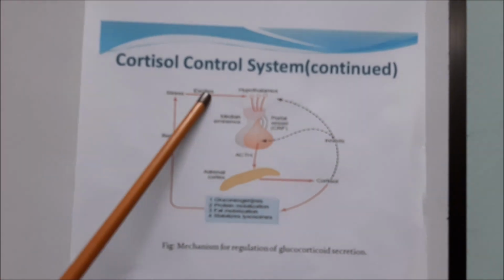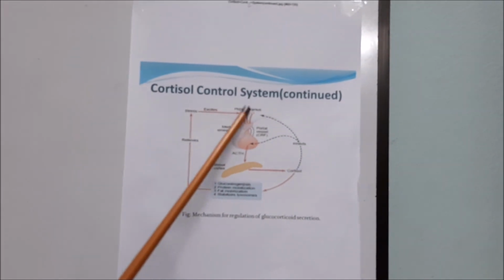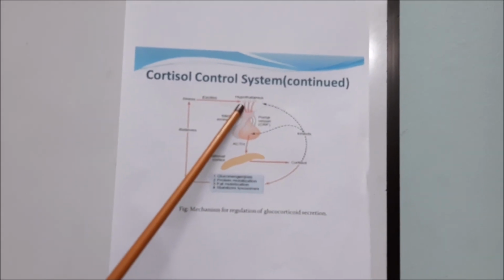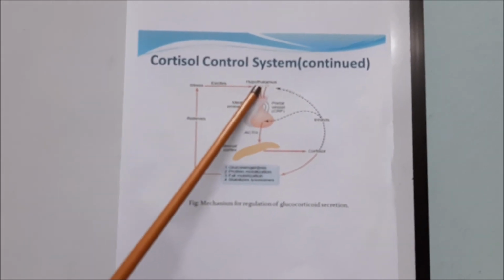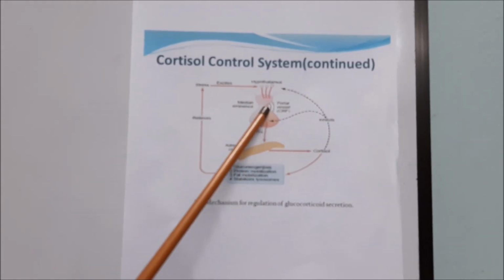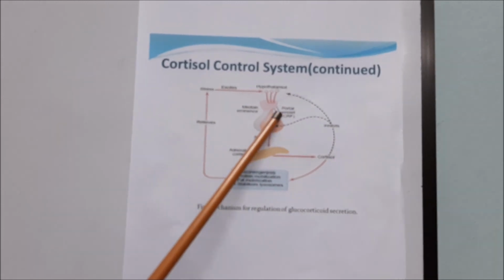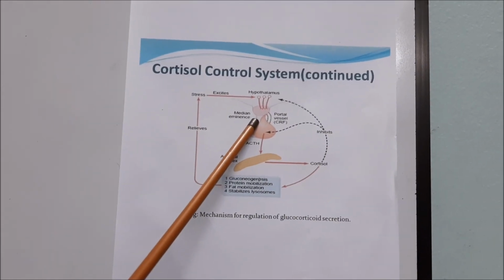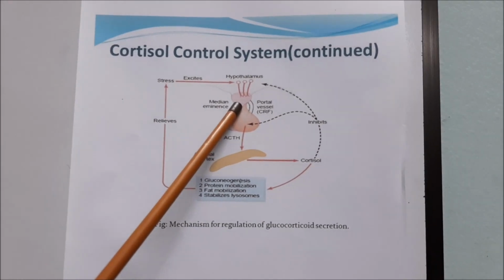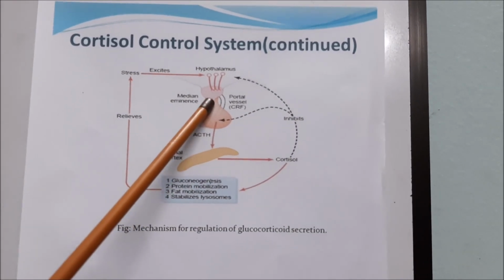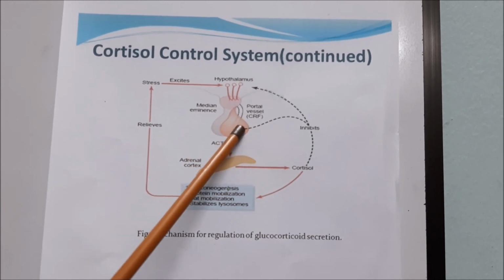That stress excites the hypothalamus, and the hypothalamus releases the corticotropin releasing factor, and it comes through the axon of the neuron to the median eminence. From the median eminence, it is absorbed into the hypothalamo-hypophyseal portal vessels. Then it goes to the anterior pituitary.